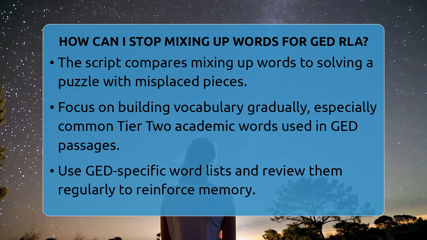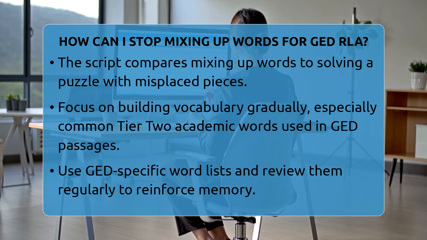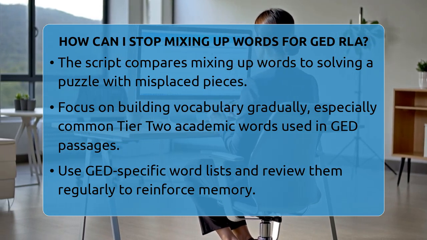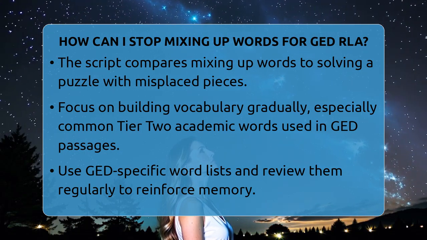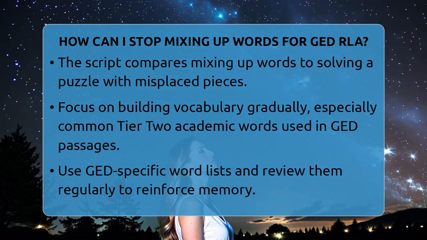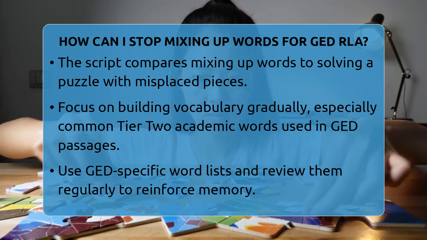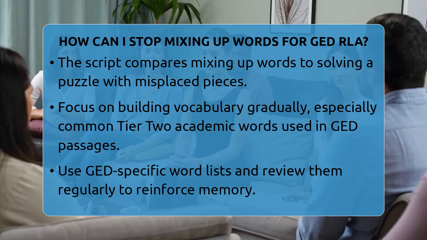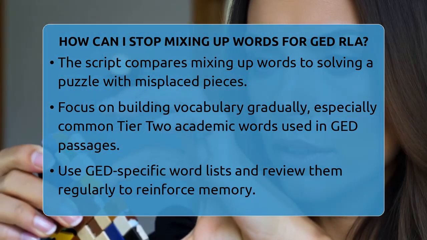First, focus on building your vocabulary step by step. Start with common words used in GED reading passages, especially the Tier 2 academic words. These words show up often and are important for understanding texts. Use lists made for GED prep and review them regularly. Repetition helps your brain remember what each word means and how it's used.